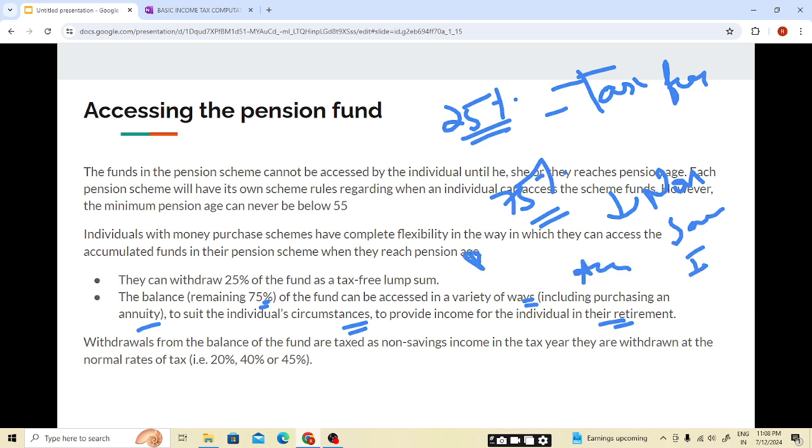We have seen there is pension income, it will be pension income for the individuals. Withdrawals from the balance of the funds are treated as non-savings income in the tax year they are withdrawn, at the normal rates of 20, 40 or 45%. I hope this is clear, students. In the year in which we withdraw, in that year we will be taxing it. Means in that year only it will be accrued, it will be cash, we'll be earning that income. So I hope this is clear.